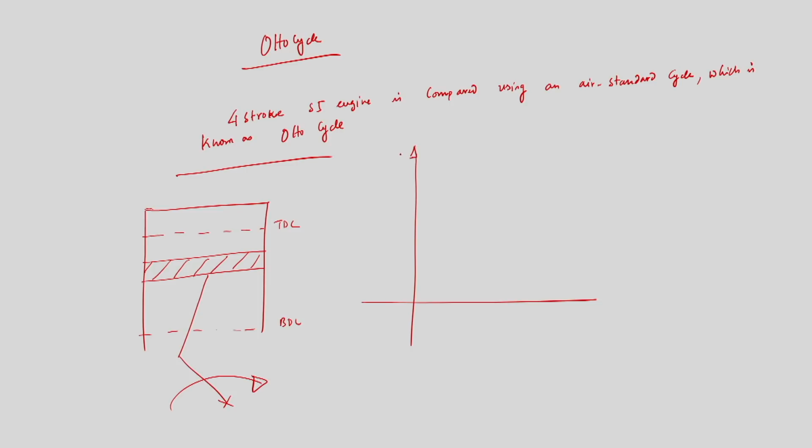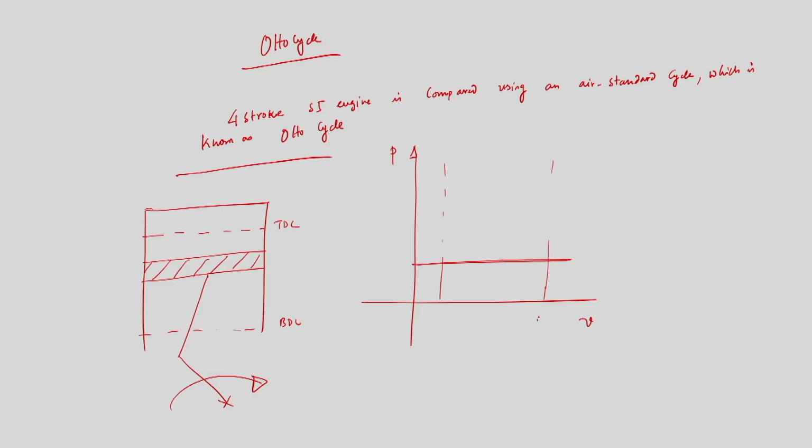So, if I like to draw pressure and volume in a thermodynamic plane, the PV plane, what are the processes? If I try to recall, the intake process is occurring, and we are approximating that the pressure inside the cylinder remains constant.